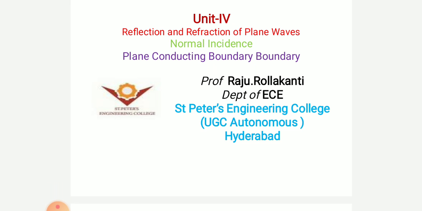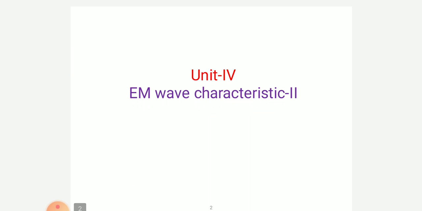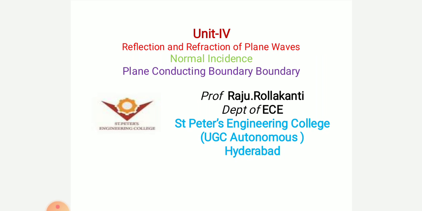Unit 4 is EM wave characteristics 2. In this Unit 4, today I am going to give you reflection of plane waves, normal incidence, plane conducting boundary. We have given one more video on reflection of plane waves, normal incidence, dielectric boundary.